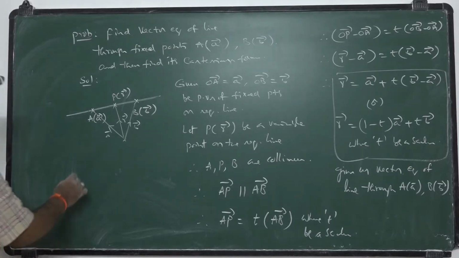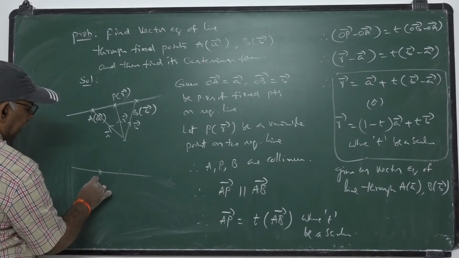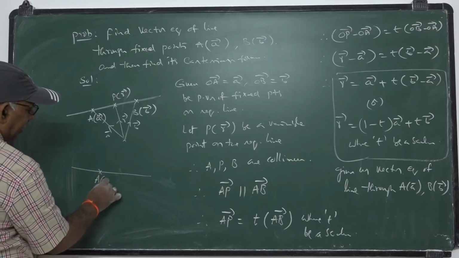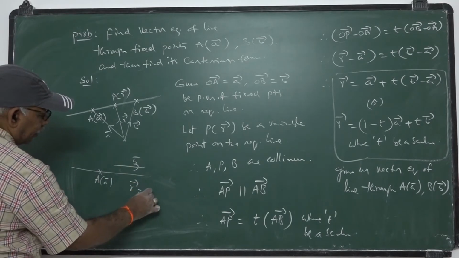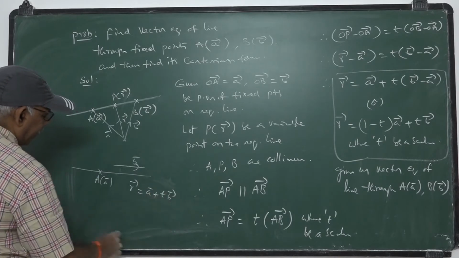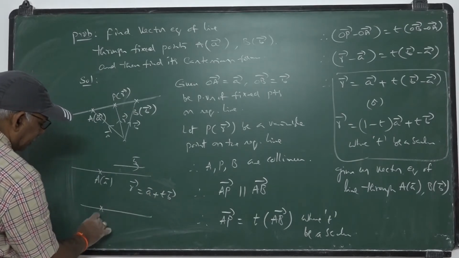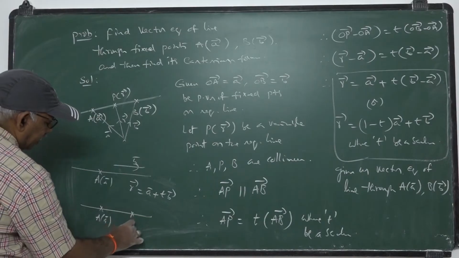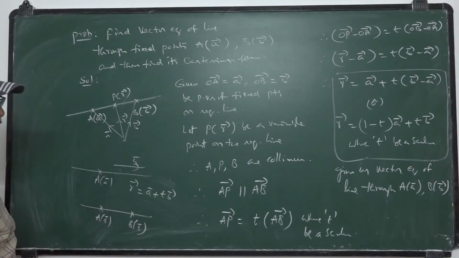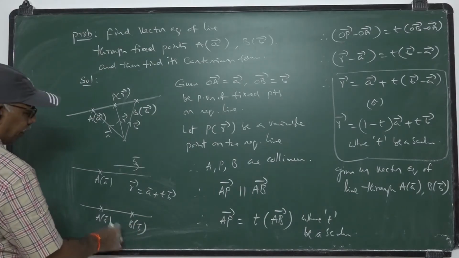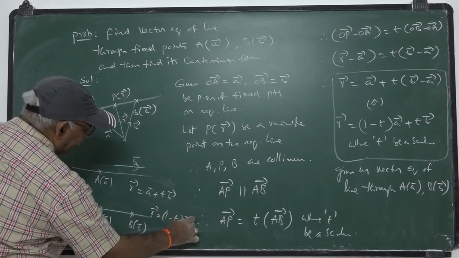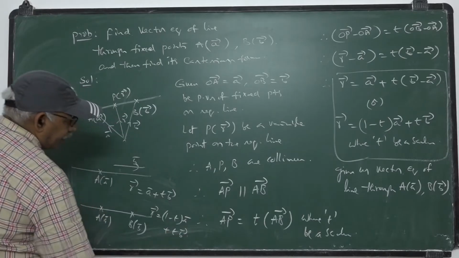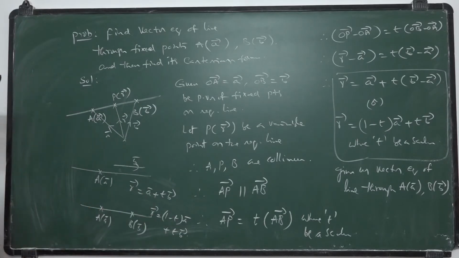One is the vector equation of the line through a fixed point and parallel to a given vector, that is r bar equal to a bar plus t b bar. In the other case, the line is passing through two fixed points having position vectors a bar and b bar, and its equation is r bar equal to (1 minus t) into a bar plus t b bar, where t is a scalar in both the cases.